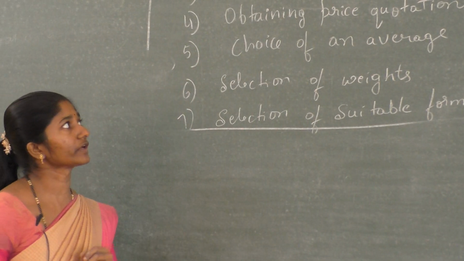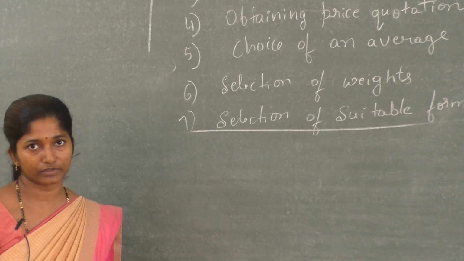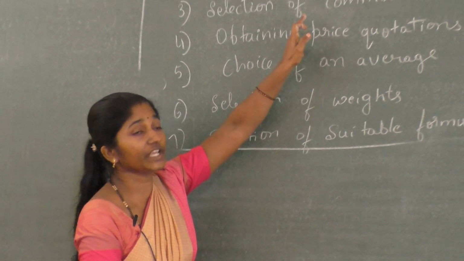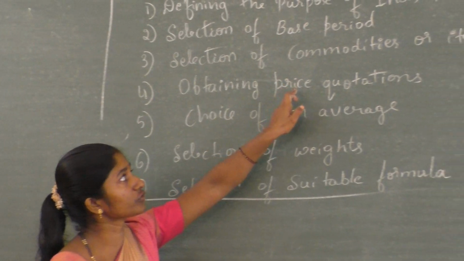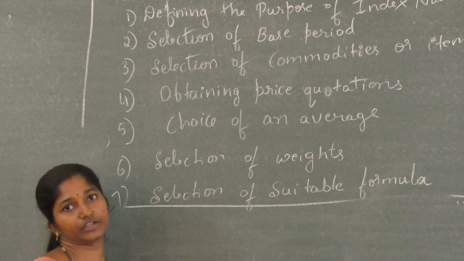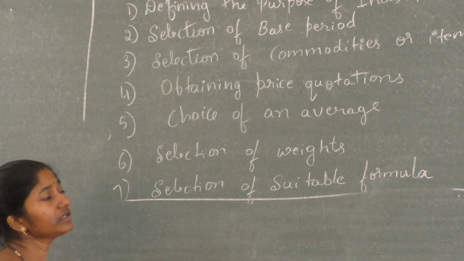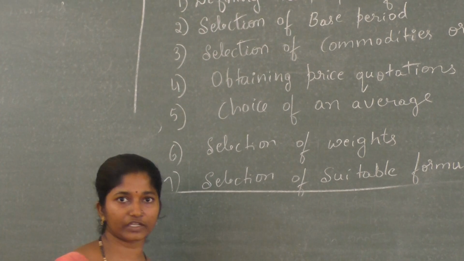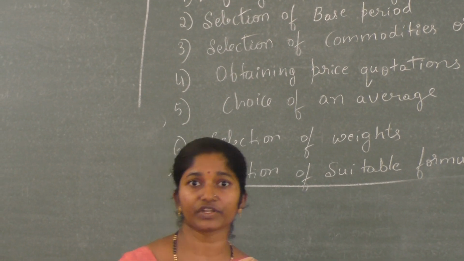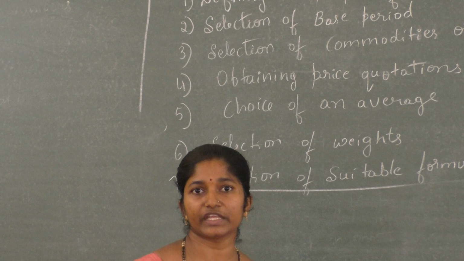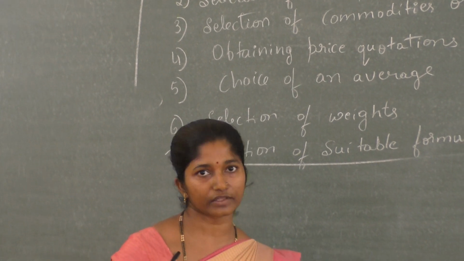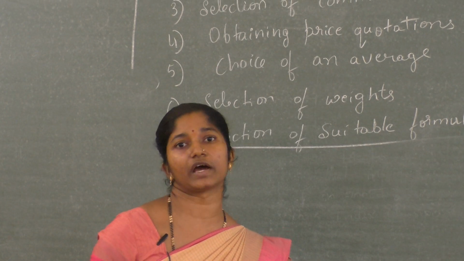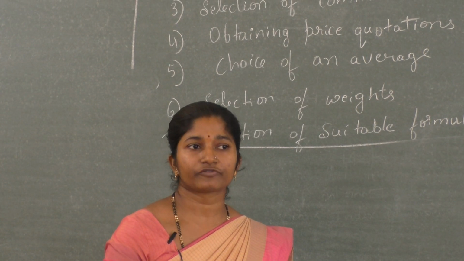Next, fourth one, obtaining price quotation. So after the commodities, for each of these items we have to obtain a price quotation. For each item we are obtaining the price quotations. Price quotations of some or many of the items are different, they vary from one place to another place, or from one shop to another shop in the same market, or from one agency